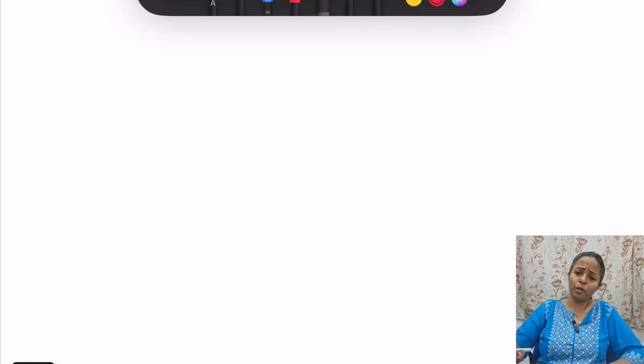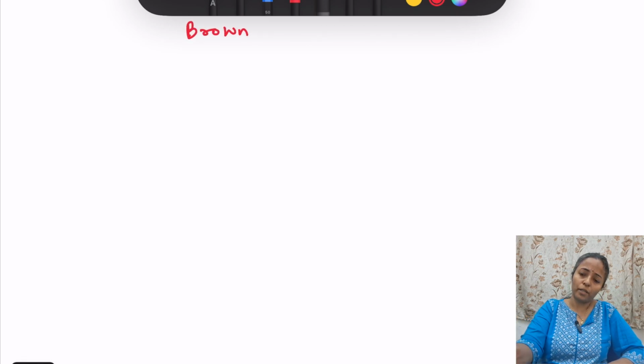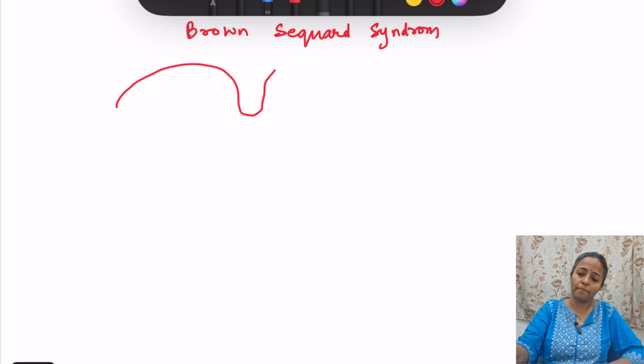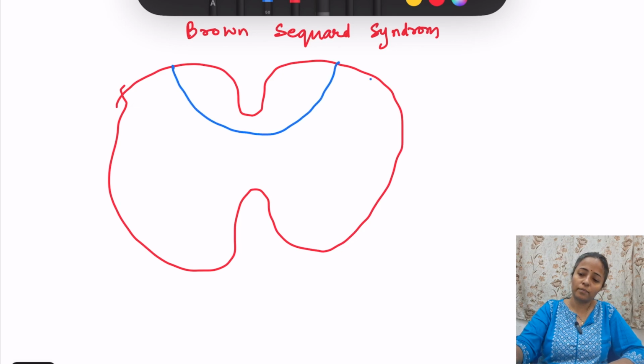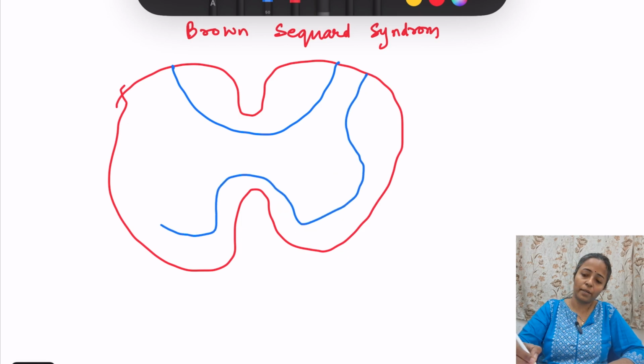Now we will talk about Brown-Sequard syndrome. Okay, Brown-Sequard syndrome, what is this? Brown-Sequard syndrome is hemisection of the spinal cord. So let us draw one spinal cord. Okay, this is the spinal cord. Now in this we will draw gray matter also. So this is the gray matter of the spinal cord.